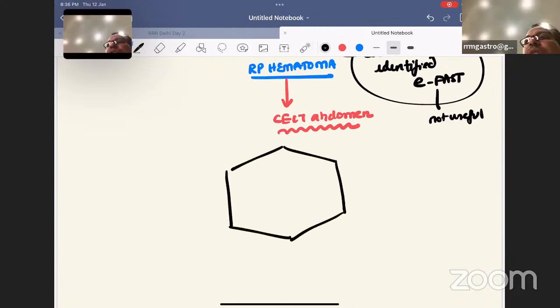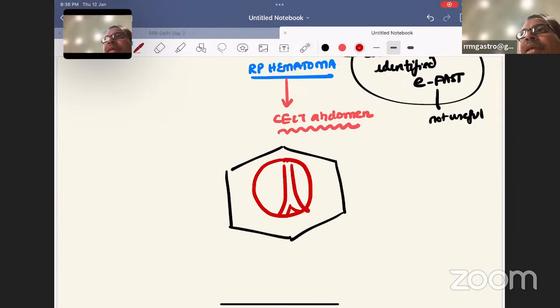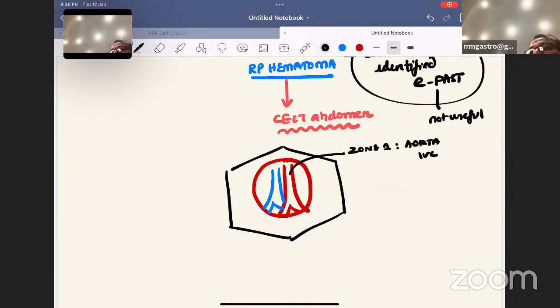There are 3 zones of hematoma, and all of you have answered it correctly. Zone 1 is the zone containing the aorta and IVC. If there is bleeding here, I have to take the patient for surgery, because it is a major vessel, the aorta or IVC, that is bleeding.